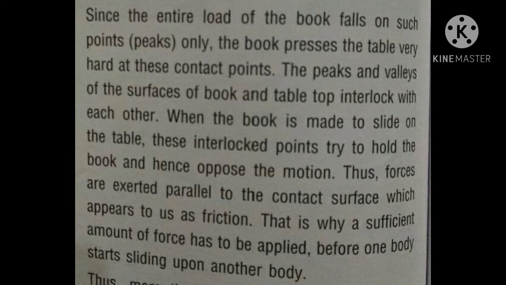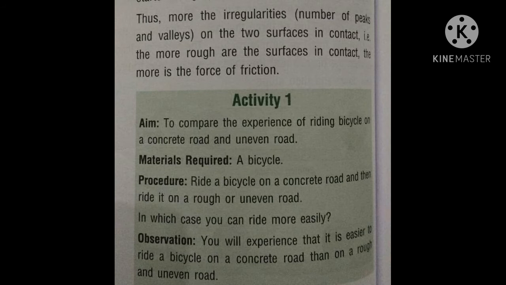When the book is made to slide on the table, these interlock points try to hold the book and hence oppose the motion. Thus forces are exerted parallel to the contact surface, which appear to us as friction. That is why a sufficient amount of force has to be applied before one body starts sliding upon another body. Thus, the more irregularities, meaning the number of peaks and valleys on the two surfaces in contact, that is, the more rough the surfaces in contact, the more is the force of friction.